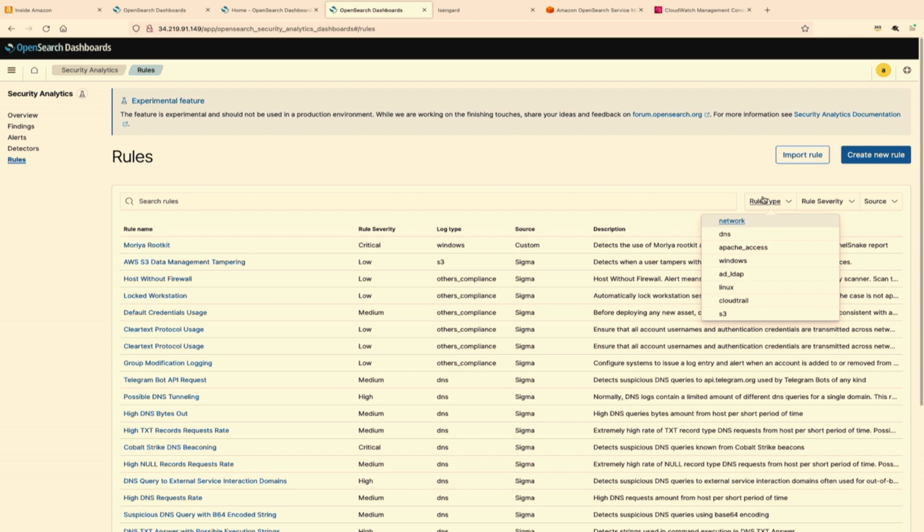And the 2,000 rules that you're seeing right now on the screen map one-to-one with the logs. So when we are ingesting, say, Windows logs, the system exactly knows what rules to bring in for Windows logs. And the next is the rule severity. Again, all of this is prepackaged, available as part of the system. We encourage you to go and try out the new 2.4 security analytics. So that's critical, high. And source, like Jimesh just mentioned, they are Sigma rules that we have used to load these rules. But we can also create our own custom rules as well.